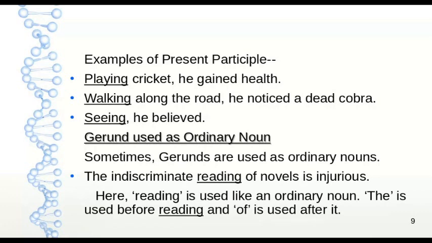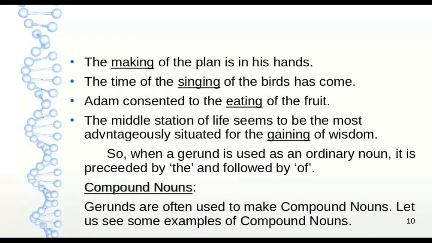The article the is used before reading, and of, the preposition, is used after it. Now it is a sign of a gerund used as an ordinary noun. The making of the plan is in his hands. In this sentence, making is the gerund. It is being used after the and before of. The time of the singing of the birds has come. In this sentence, singing is the gerund and it is being used as an ordinary noun. It is after the and before of.